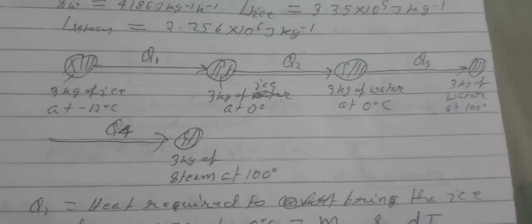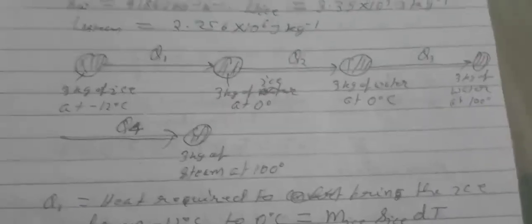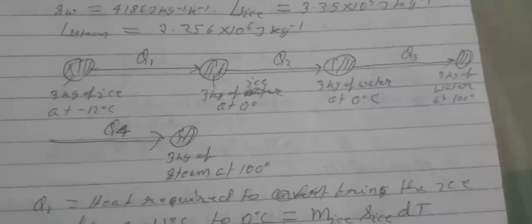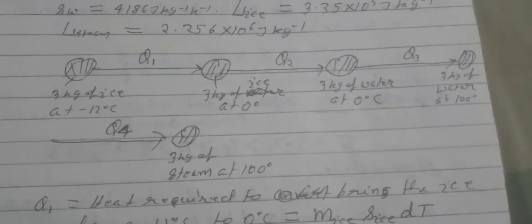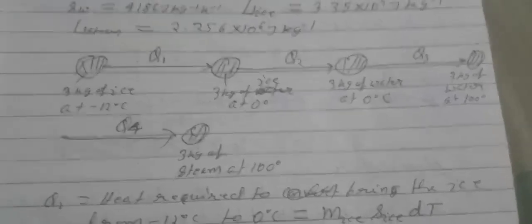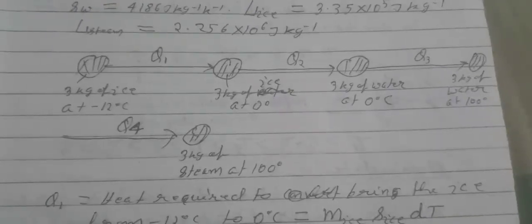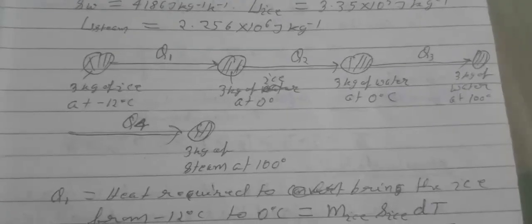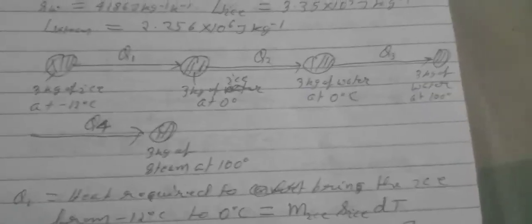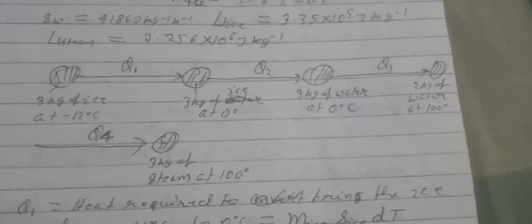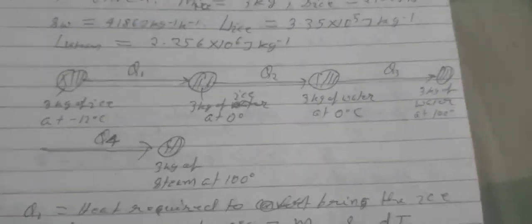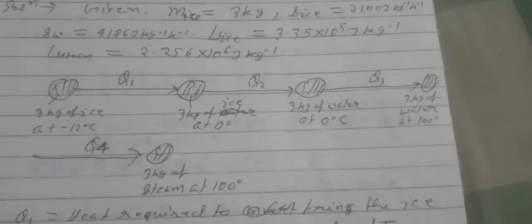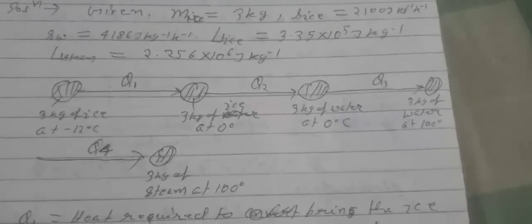Now here the situation for solving is shown in the figure. Let 3 kg of ice at minus 12 degrees Celsius transfer to 3 kg of ice at 0 degrees Celsius, and this takes the heat Q1. Now this ice will convert into 3 kg of water, and at this point Q2 heat is added. Again 3 kg of water at 0 degrees Celsius goes to 3 kg of water at 100 degrees Celsius,